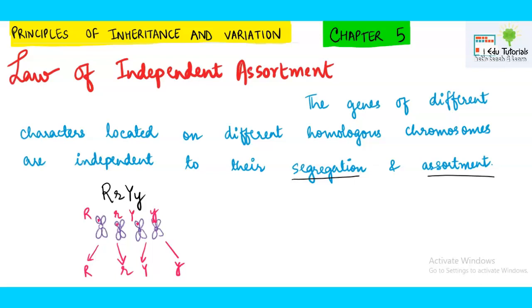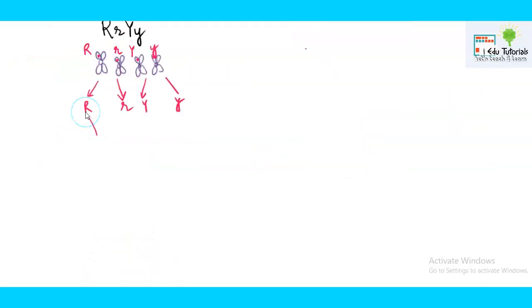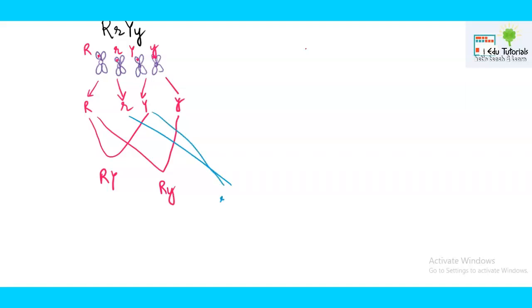By combination, we mean combination of capital R with capital Y, capital R with small y, small r with capital Y, and small r with small y. So alleles are independent in their segregation and in their assortment.